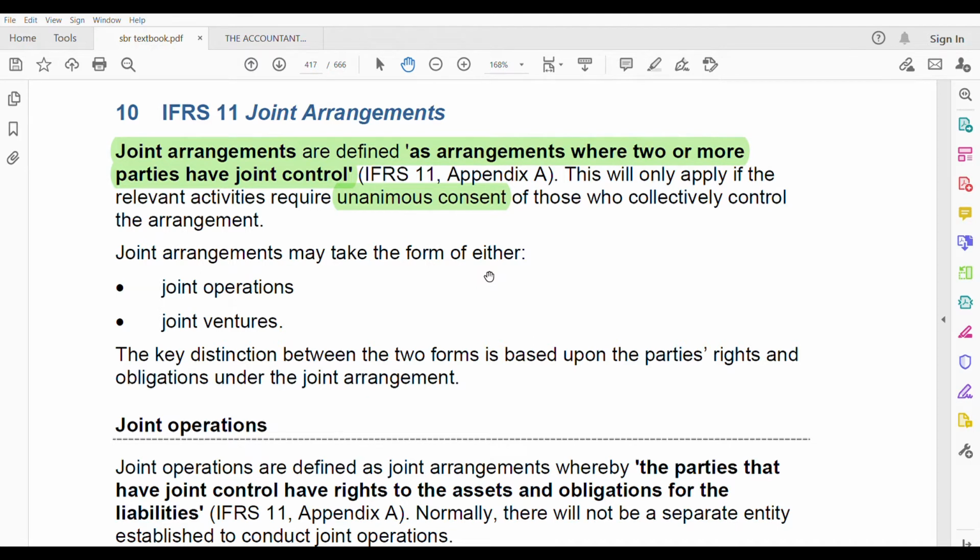Joint arrangements may take the form of either a joint operation or a joint venture. First, we are going to go through joint operation, what it is in detail. Then we are going to go through joint venture. What is the difference between these two? The difference comes from the parties' rights and obligations under the joint arrangement. What are the parties' rights and obligations?